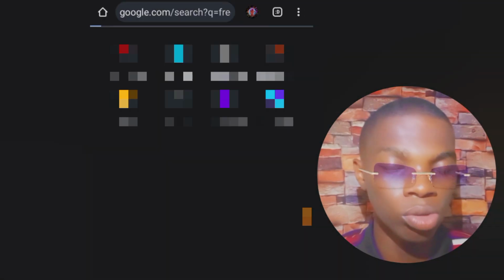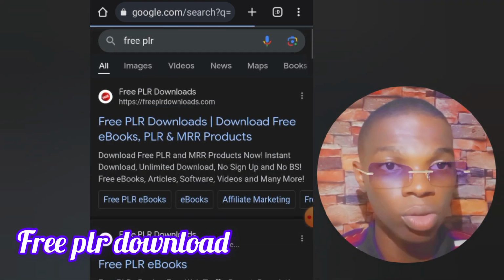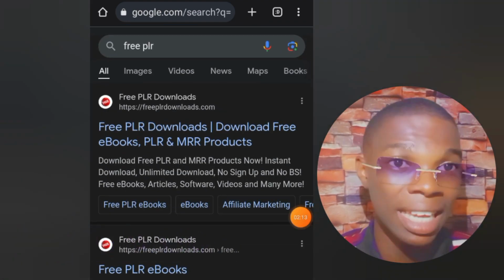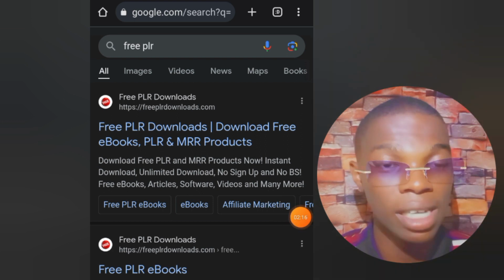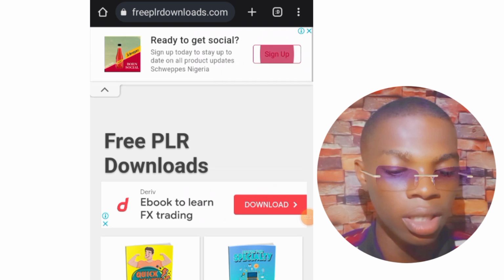The first thing you need to do is head over to your Chrome browser. Once you're on your Chrome browser, all you need to do is type in free PLR download. It's called free PLR download. Once you put that on your browser, it's going to be the first website you see. Just click on it and it's going to take you straight to the official website.